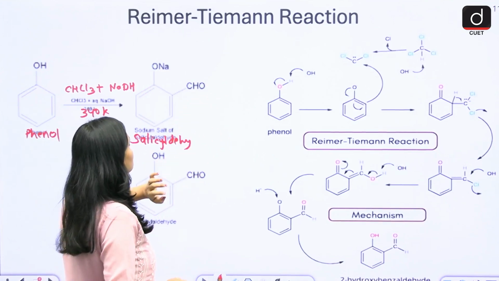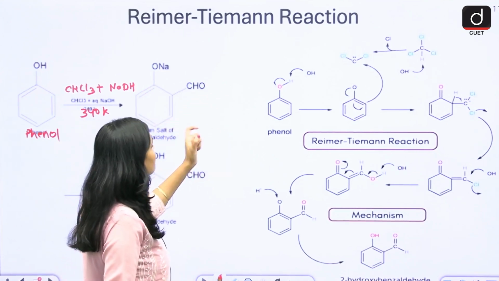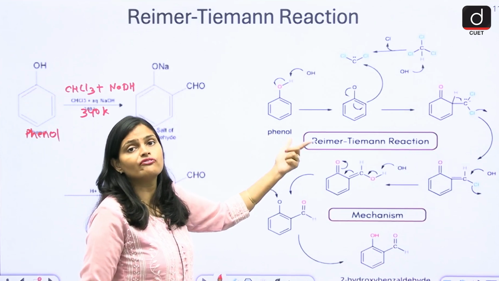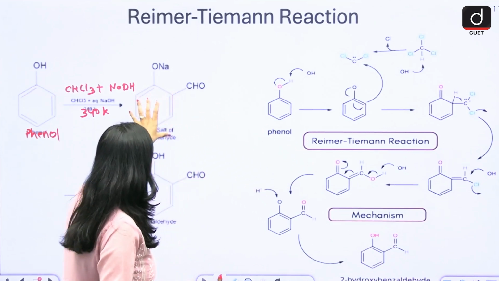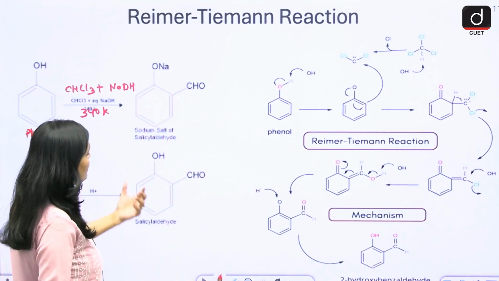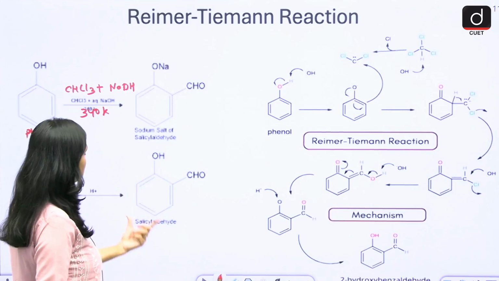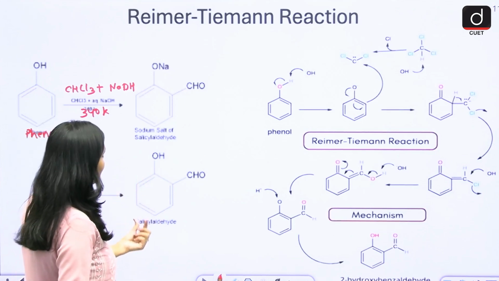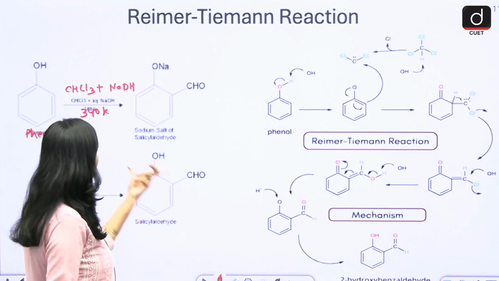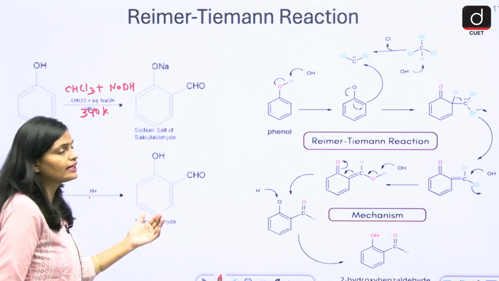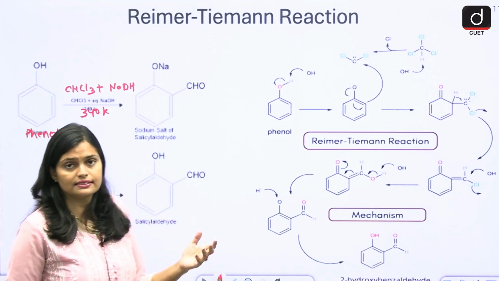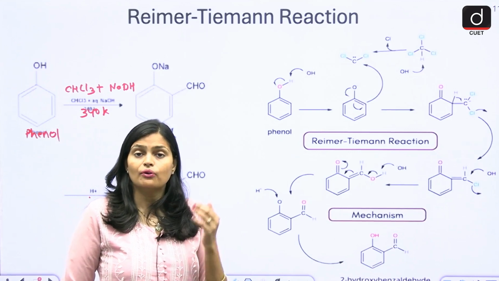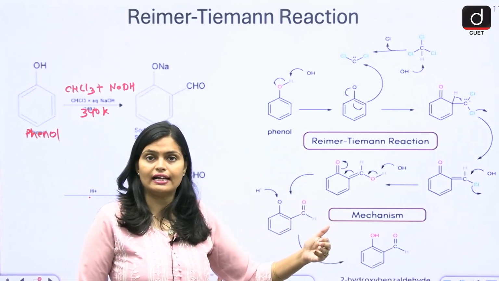Then this undergoes a further reaction, the proton is added, and ultimately you get salicylaldehyde. So from phenol you get salicylaldehyde. This is the Reimer-Tiemann reaction. From phenol you get an aldehyde.